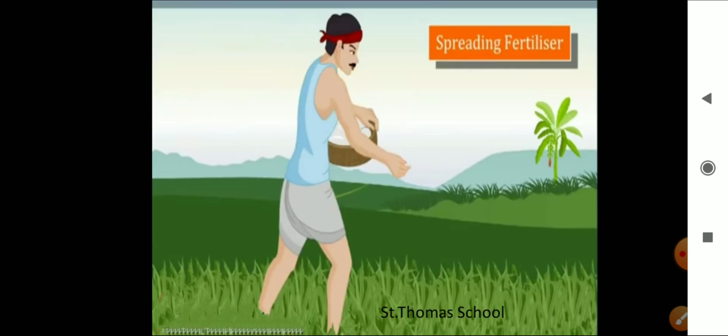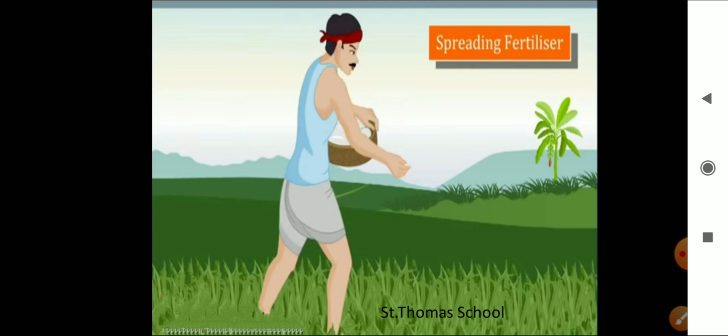So here this farmer is spreading fertilizers. Fertilizers are chemicals which are rich in particular nutrients. Can you tell me where fertilizers are produced?